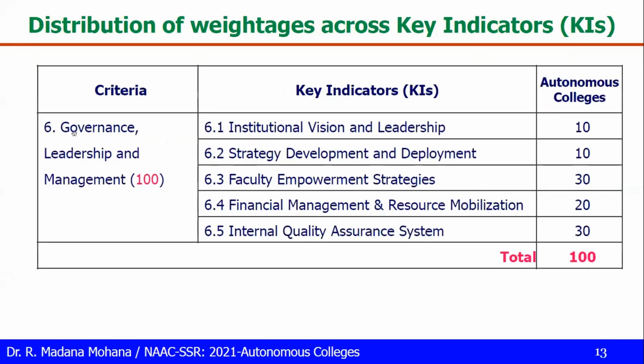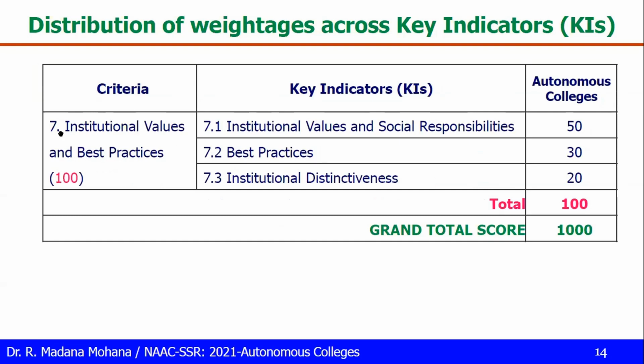Then criteria 6, governance, leadership and management. It has 6 key indicators. 6.1, institutional vision and leadership, weightage is 10. Then 6.2, strategy, development and deployment 10, faculty empowerment strategies 30, financial management and resource mobilization 20, internal quality assurance system 30, total 100.